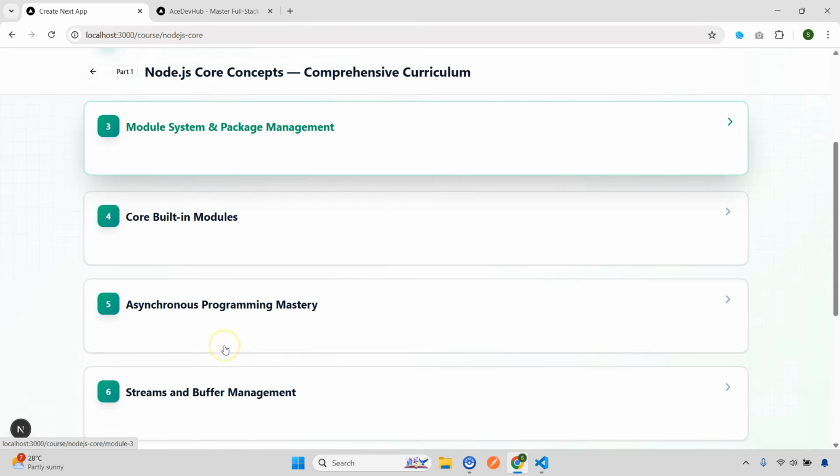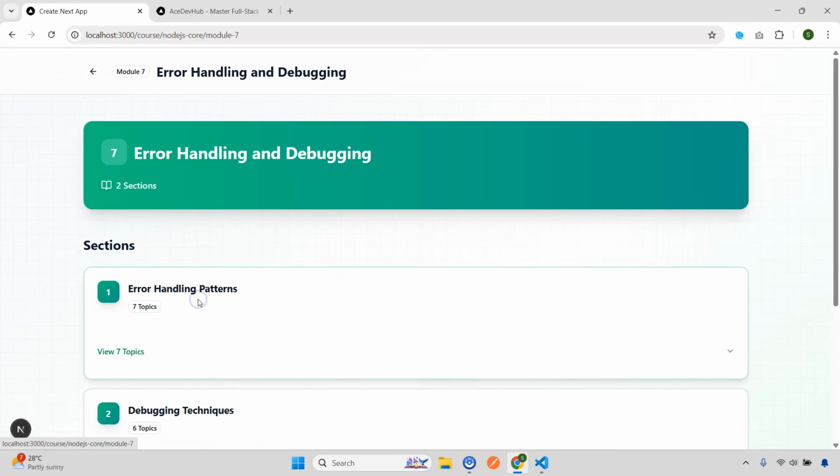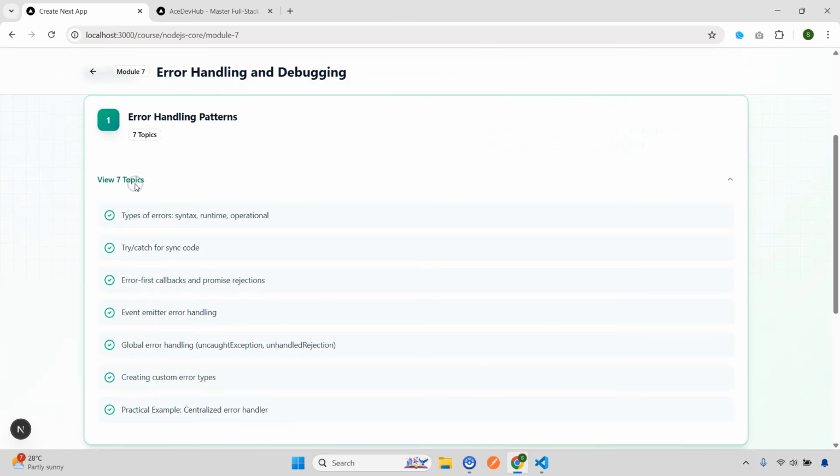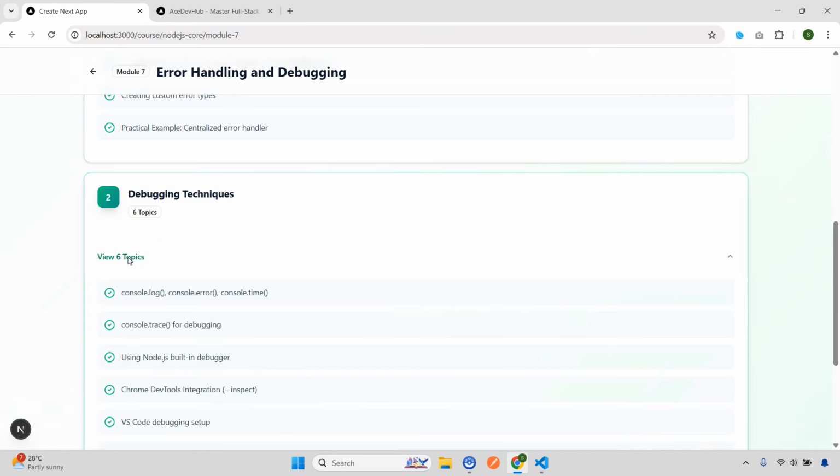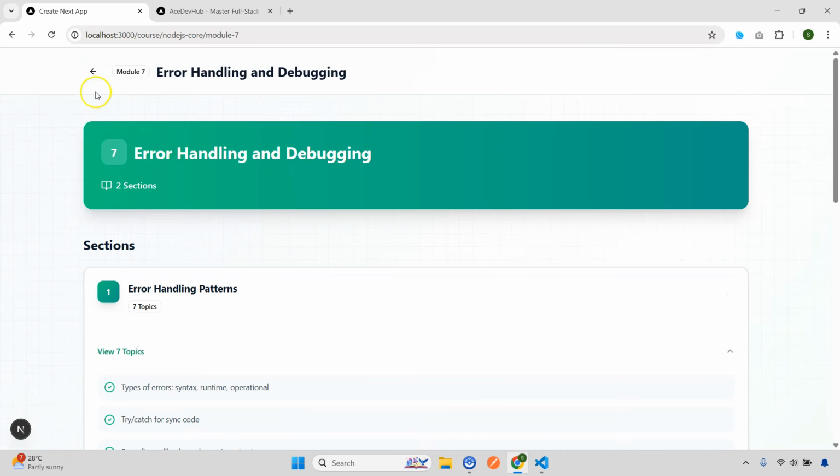Now moving to the next one, we have error handling and debugging. So here you'll understand the different types of error handling patterns. Very important, right. You can't escape all these things, because these things will stay with you in every project you'll be doing. Error handling is extremely important, right. I will say one of the most important things that you should know in any technology that you are learning. Then you have the debugging techniques. So here you'll just simply learn console log, error, time, these kind of methods.